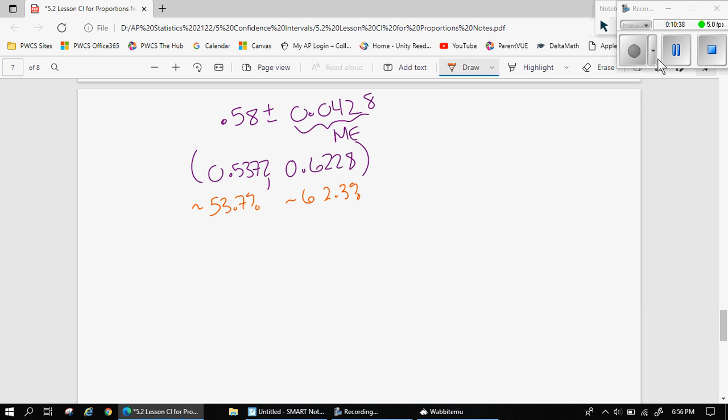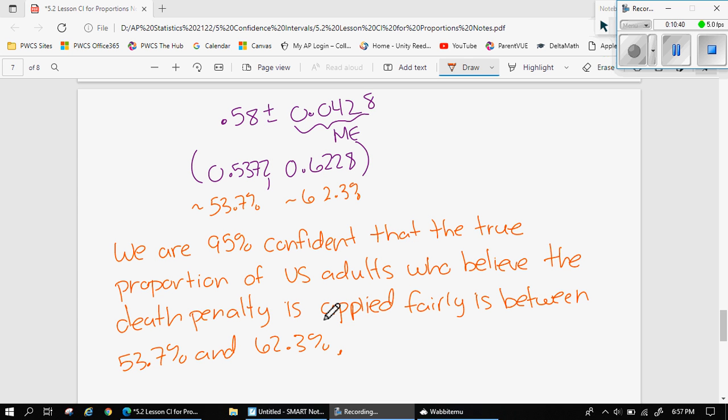And actually, let me write this out real quick. So what this interval is estimating is the true population proportion of U.S. adults who believe the death penalty is applied fairly. And so we use a 95% confidence level, and that 95% helped us find that Z star. And so what we can say is we are 95% confident that the true proportion of U.S. adults who believe the death penalty is applied fairly is between that 53.7% and 62.3%. Right smack dab in the middle of that is our p hat, our sample, 58%. And then to the right or left, we used our margin of error to find those boundaries.